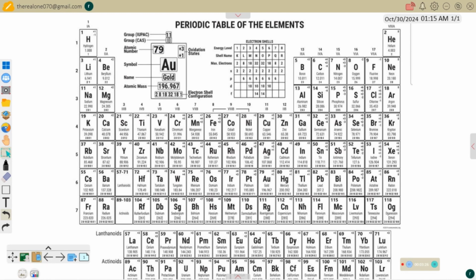Now, for every chemistry student, it is very important to master the first 20 elements in the periodic table. That's from element number 1, which is hydrogen, to element number 20, which is calcium. So it's very important to master them together with their symbols and their atomic numbers. Let's present that in a tabular form.